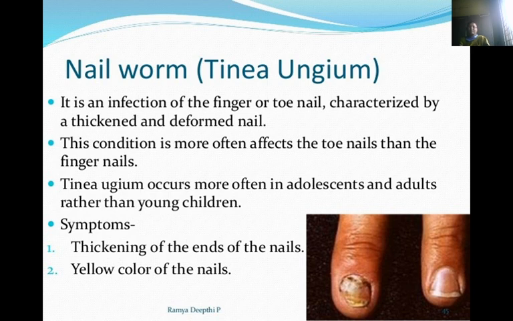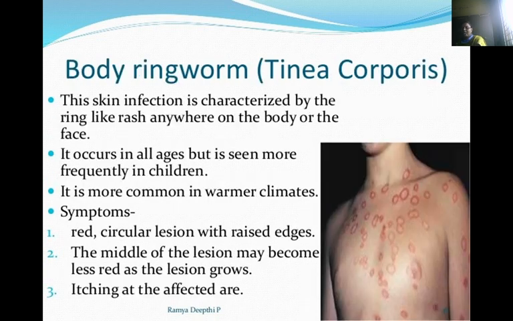Nail ringworm, that is tinea unguium. It is an infection of the finger or toenails characterized by a thickened and deformed nail. This condition more often affects the toenails than the fingernails. Tinea unguium occurs more often in adolescents and adults rather than young children. Symptoms are thickening at the ends of the nails and yellow-colored nails.